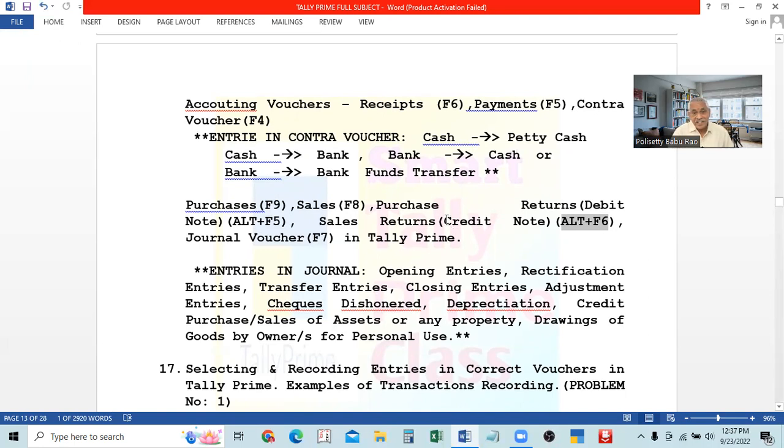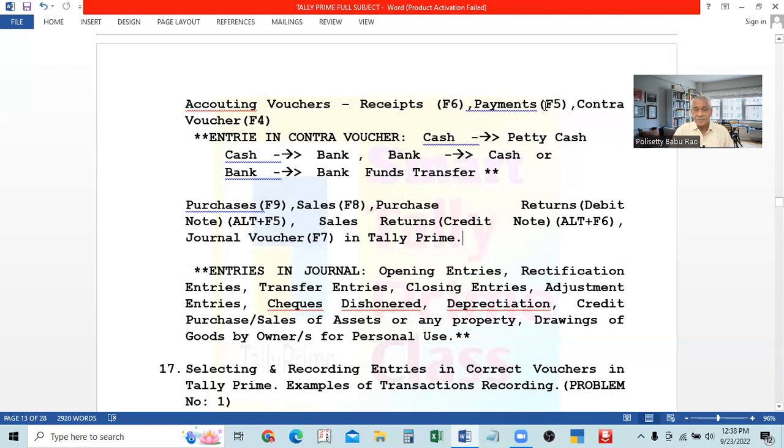Seller will generally issue a credit note for the sales returns. But for this interest, to increase the account, the seller will issue a debit note, because the debtor has a debit balance. His account is to be increased now because of the interest, so his account is to be debited again. So he will issue a debit note. Generally, buyer will issue a debit note and seller will issue a credit note in all the cases except this. In the case of interest, the seller will issue a debit note, and the buyer will issue a credit note. Understand? So this is about purchases, sales, purchase returns and sales returns.